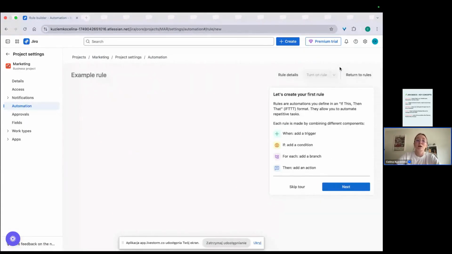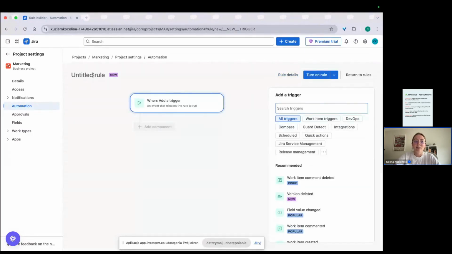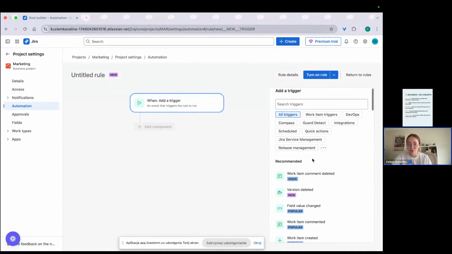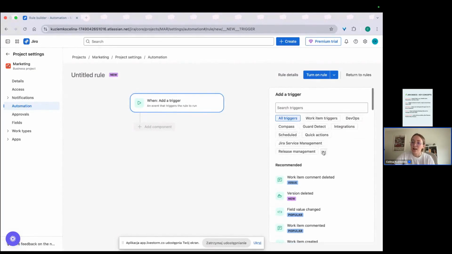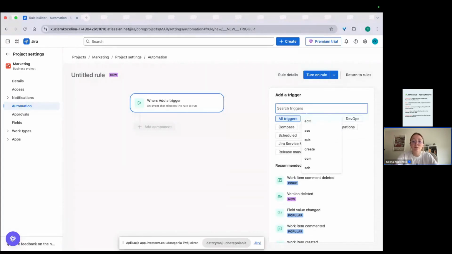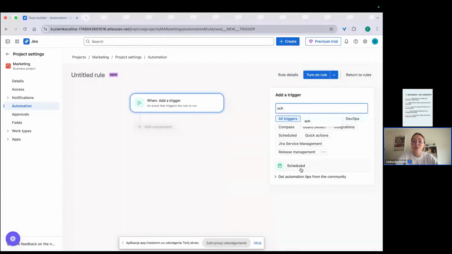So you should name it here as you need, but let's keep this. This is like Lego, but with more logic. So first of all, we need to add a trigger. So for example, if I want the trigger to be based on a date, I should use Scheduled.